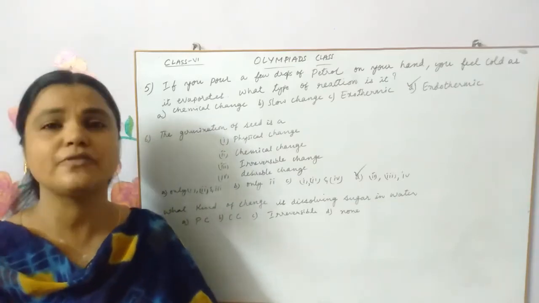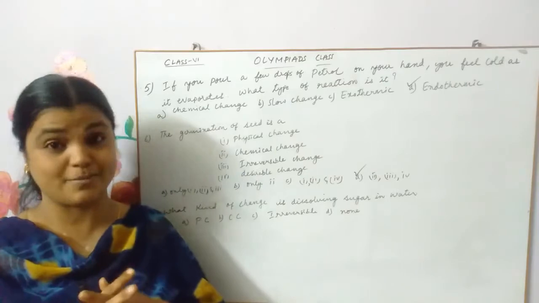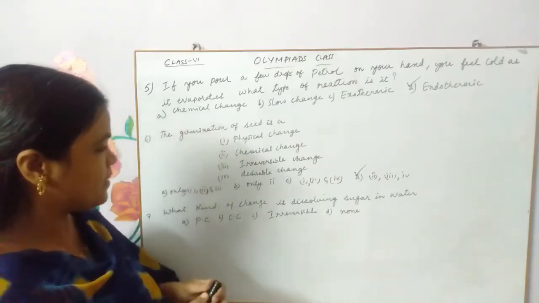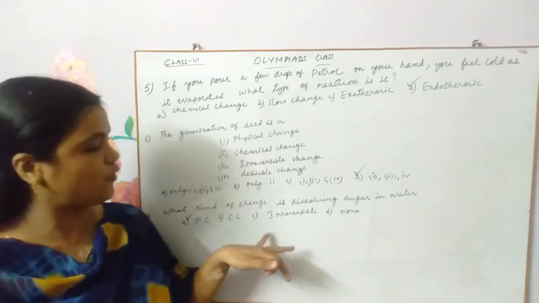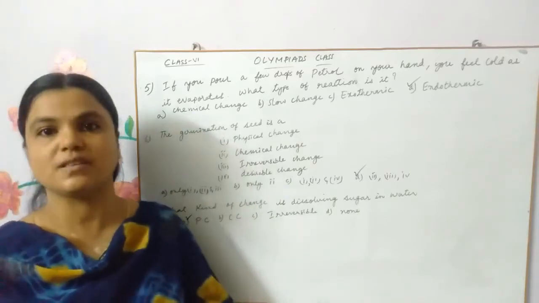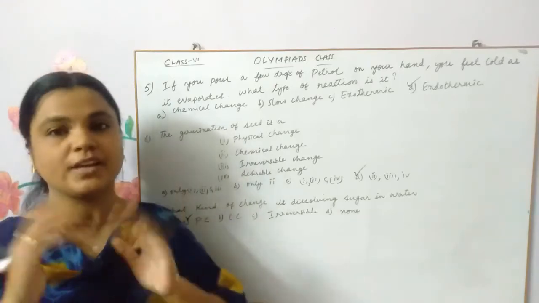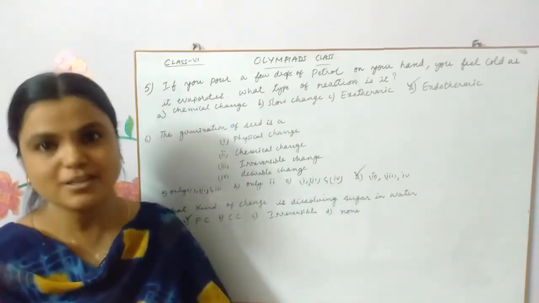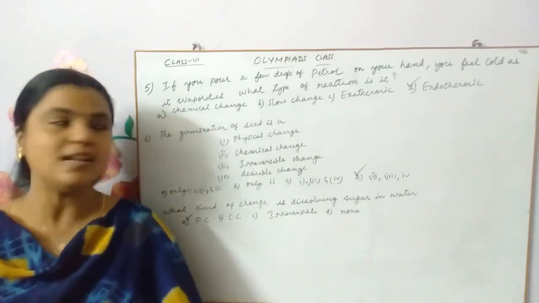So it is a physical change only, because no new substance is formed, and it is not irreversible. It is reversible. When you evaporate the water, it is released as water vapor, and what is left is nothing but sugar. So it is a reversible change.